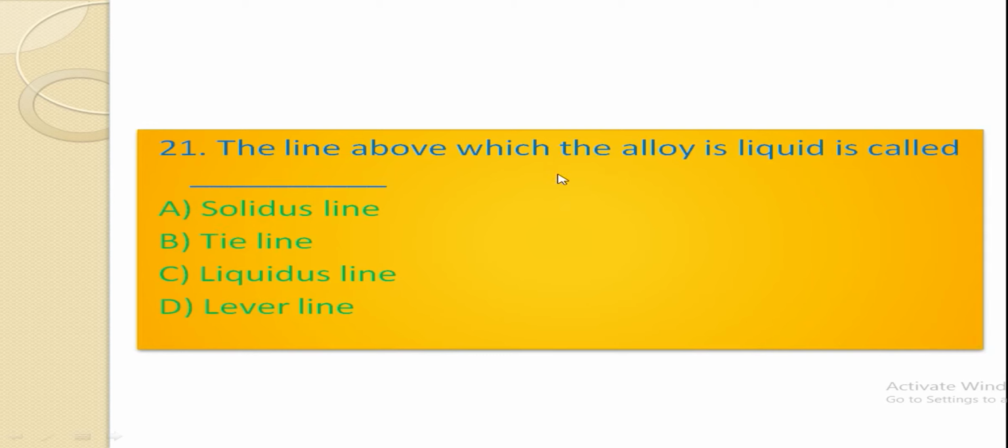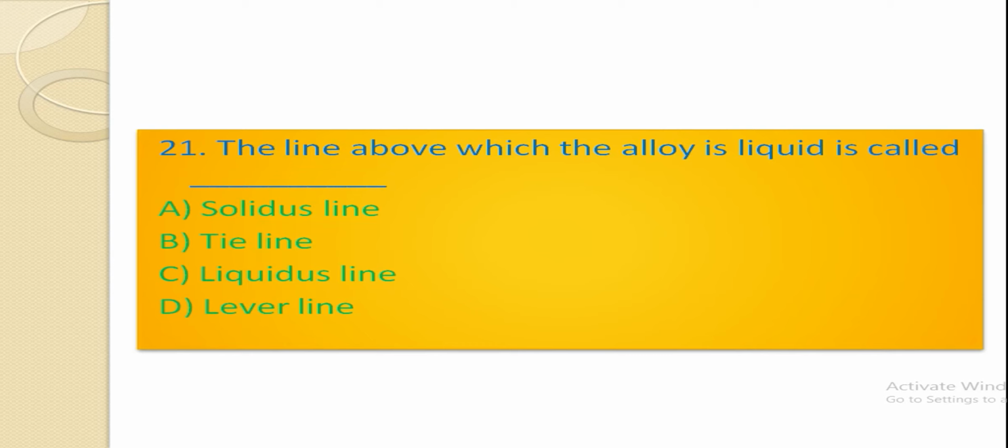The line above which the alloy is liquid is called solidus line, tie line, liquidus line, or lever line? The right option is liquidus line. The liquidus line is the line above which the alloy is liquid. At the temperature just below this line, crystals of solid solution start forming.